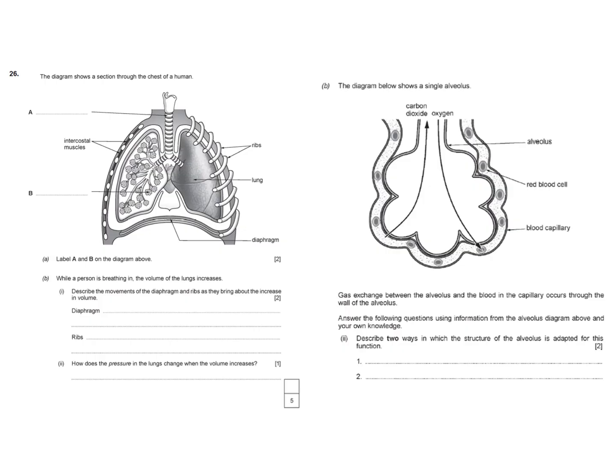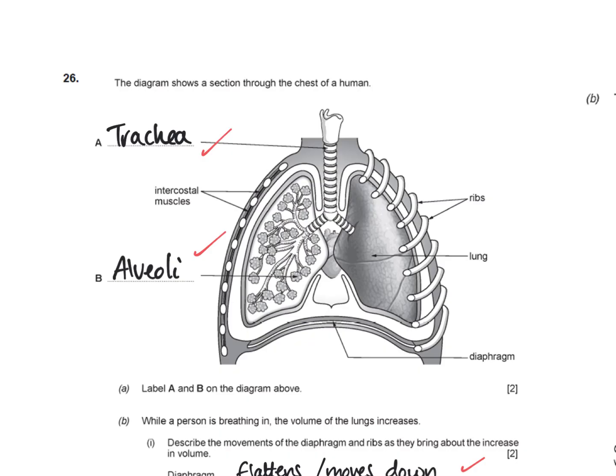Okay, so final past paper questions. Pause the video and give them a shot. Okay, so we start off by being asked to label A and B on the diagram, anatomical structures. So we have the trachea in part A and the alveoli. Okay, it's not the bit before, which is the bronchiole, but it goes down to those millions of air sacs, the alveoli, for the second mark.